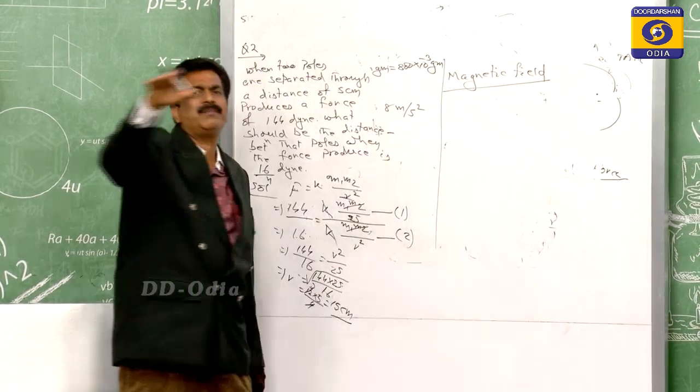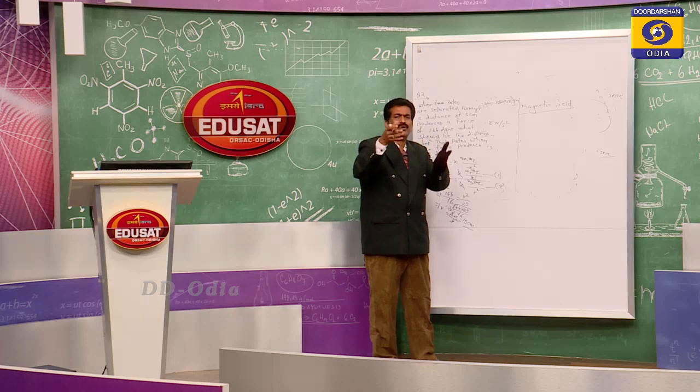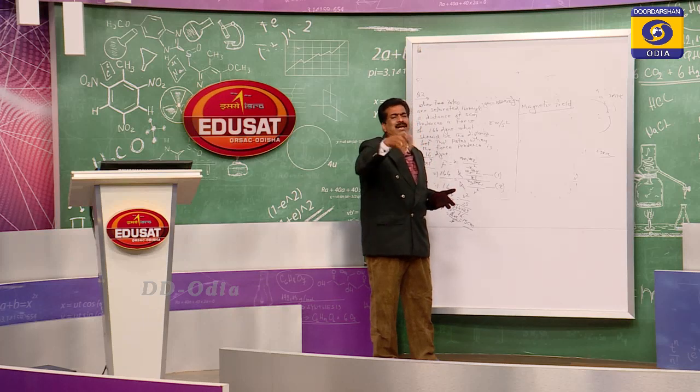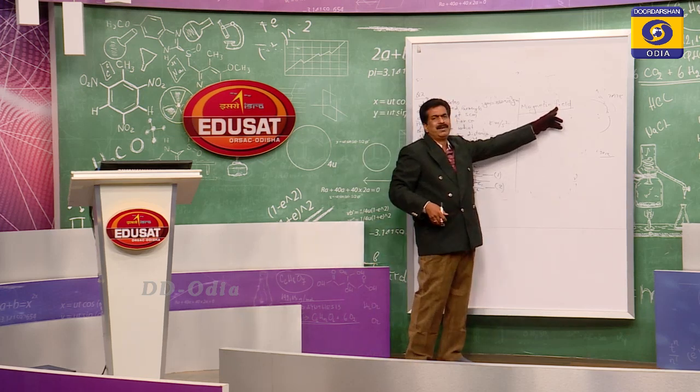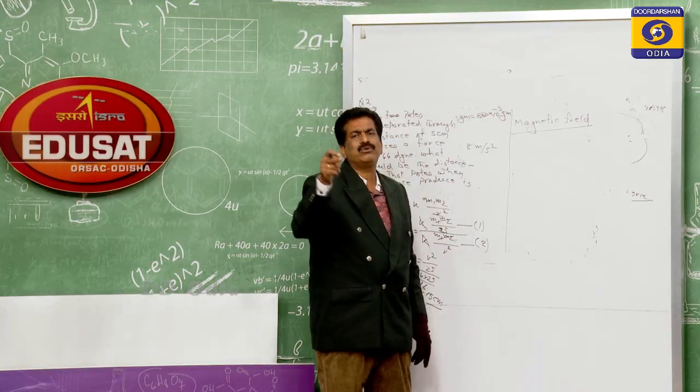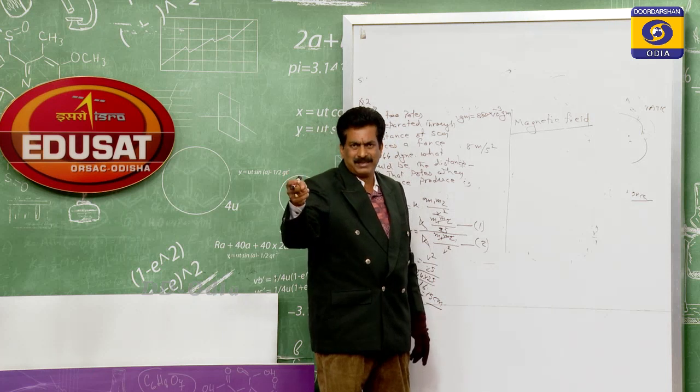Field means it is some region. Within that region whose influence will exist, that is known as that type of field. And if it is the magnetic field, it means the influence due to the magnet exists.